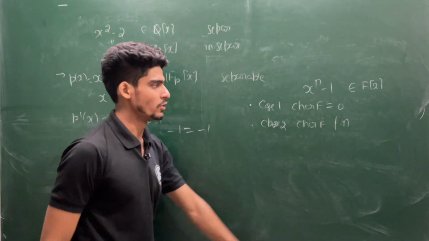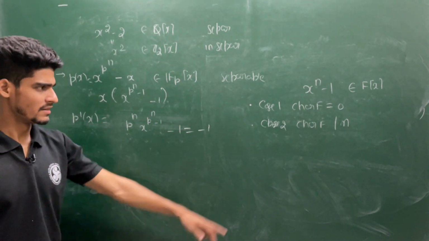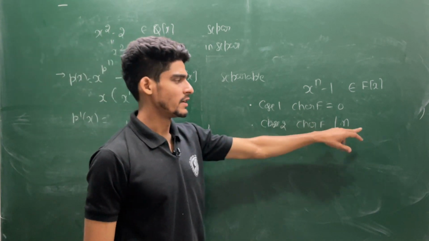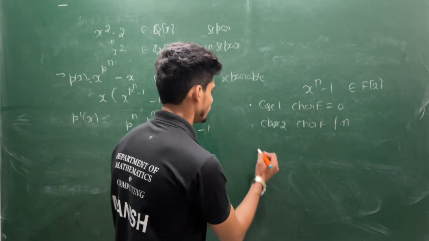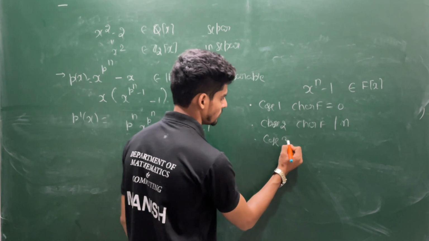So what can you say about these two cases? There is another case, characteristic of F does not divide n. Okay, let me write this case also.